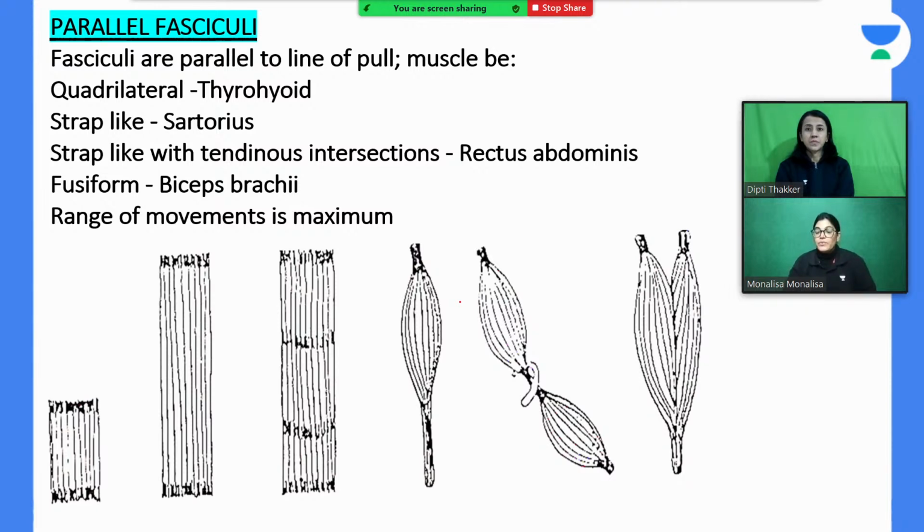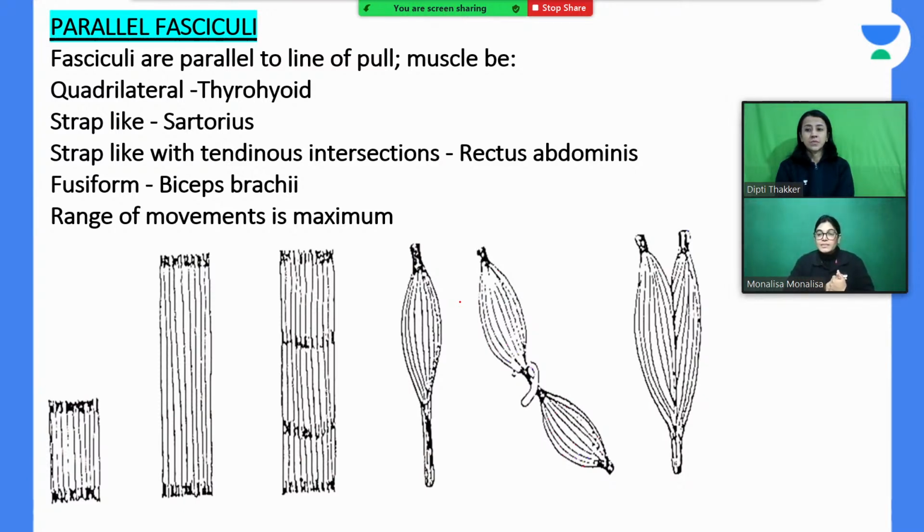Thyrohyoid, where it will be located in between the hyoid bone and thyroid cartilage. In the anterior aspect of the neck, we have got the thyroid cartilage and the hyoid bone. The interconnection, I will show you in the diagrams also, don't worry. So just know the example now.